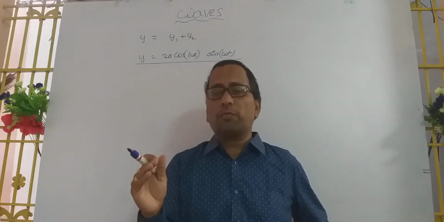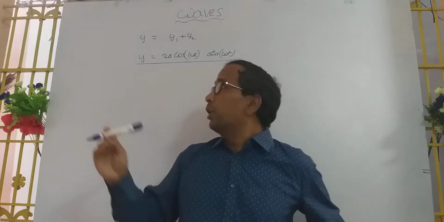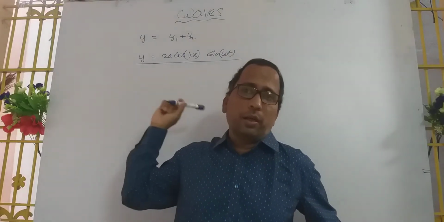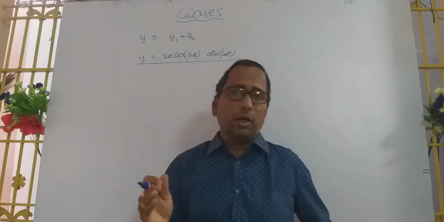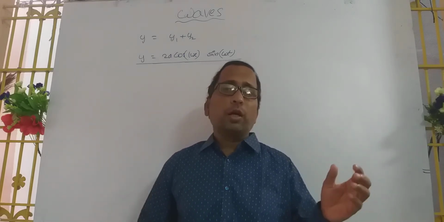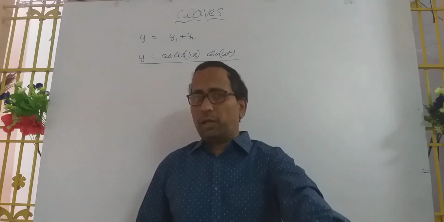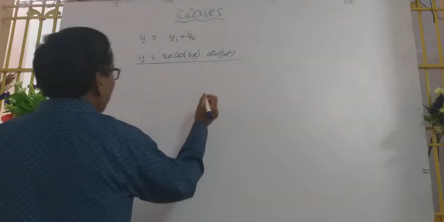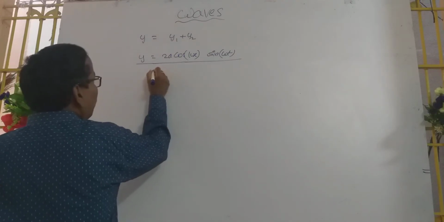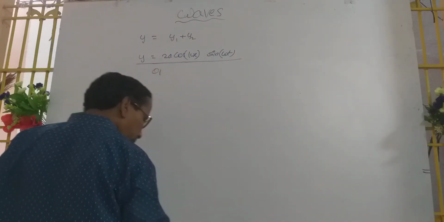If the waves are formed from the free end, you can write 2a cos kx sin ωt. If the waves are formed at a rigid end, then 2a sin kx cos ωt. Let us discuss separately, first the open end.